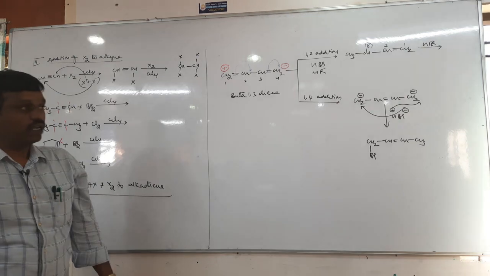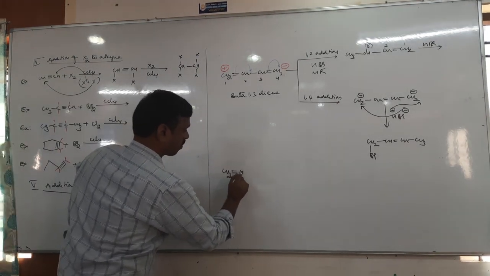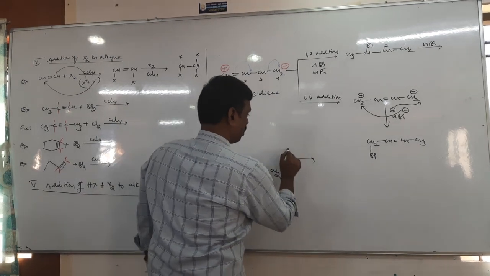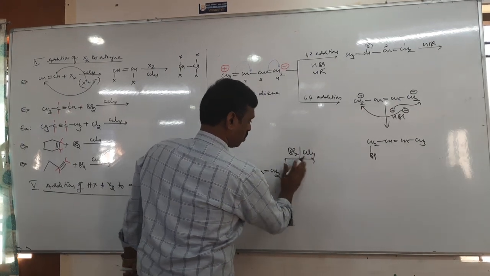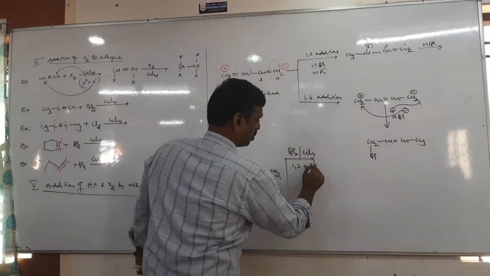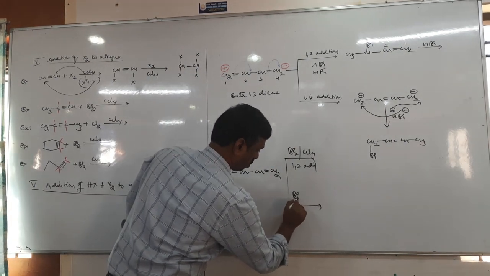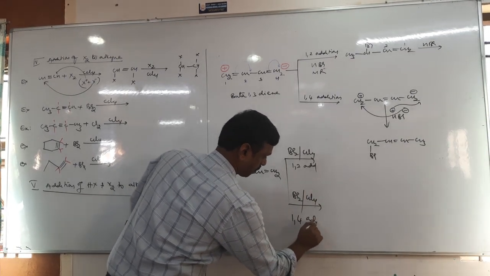Okay. So now can you write the product for this? Bromine in CCl4: 1,2 addition. Br2 in CCl4: 1,4 addition.